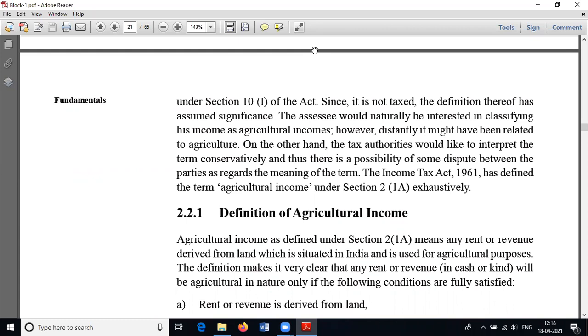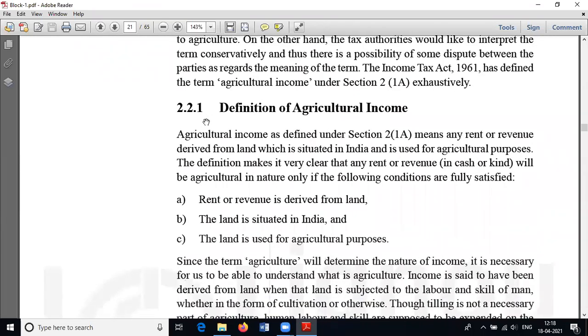And if a person has only agricultural income, with nothing in non-agricultural income, and his agricultural income stands at, suppose, 1 crore rupees or 2 crore rupees or 10 crore rupees, in such a case he does not pay any amount of tax. Clear? Okay.